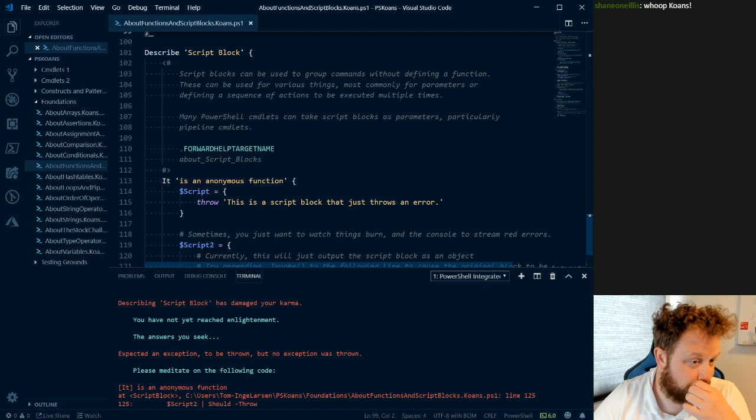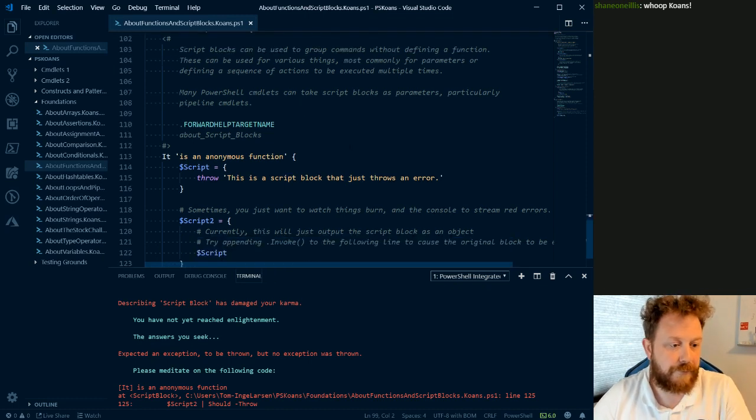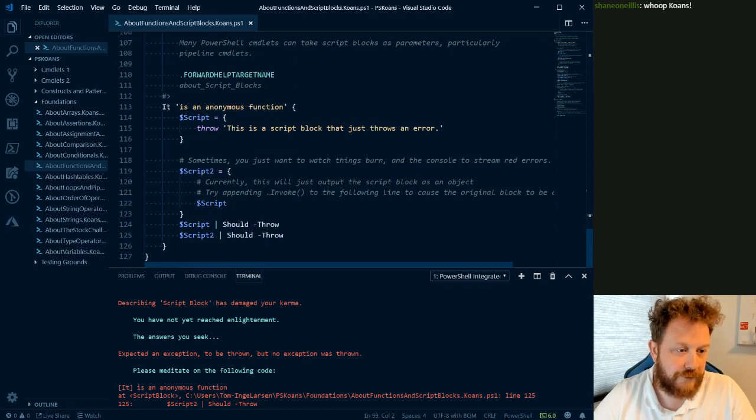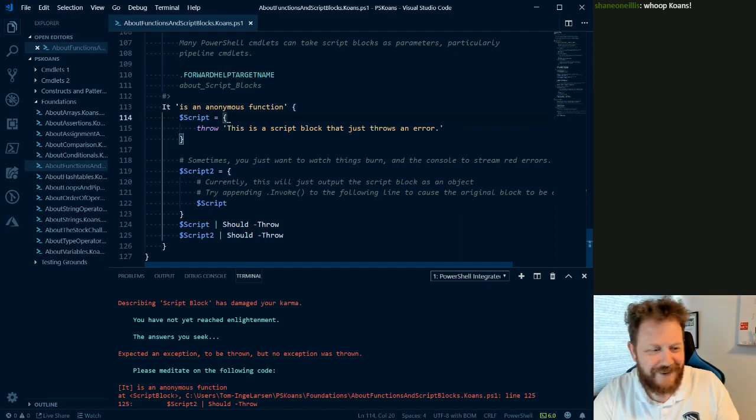Then describe script blocks. Script blocks can be used to group commands without defining a function. These can be used for various things, most commonly for parameters or defining a sequence of actions to be executed multiple times. Many PowerShell commandlets can take script blocks as parameters, particularly pipeline commandlets. Okay, so in this case it is an anonymous function. So we define a script variable which contains a script block, which is defined by these squiggly brackets, I don't know what they are called in English actually.